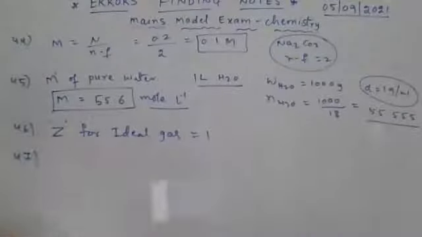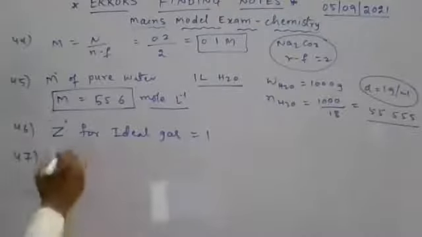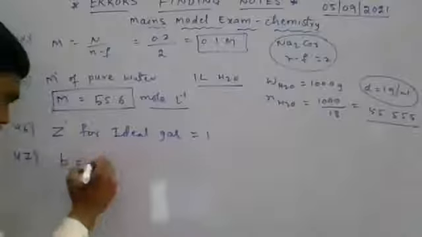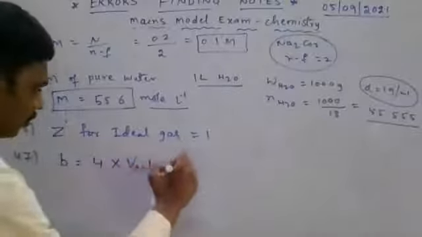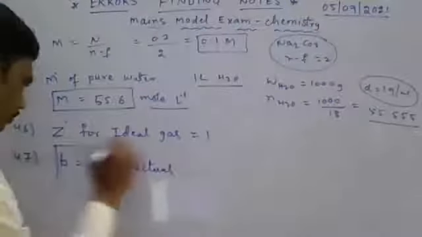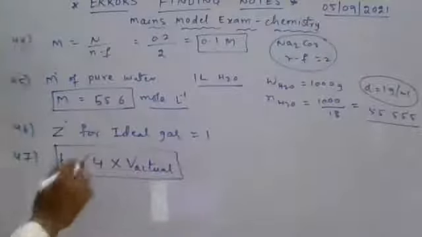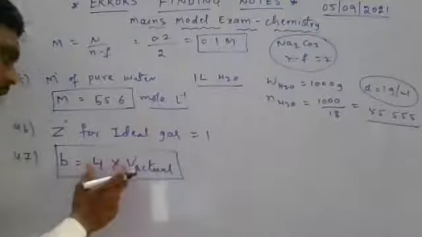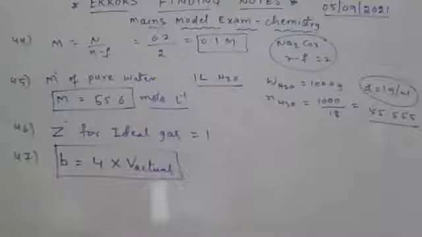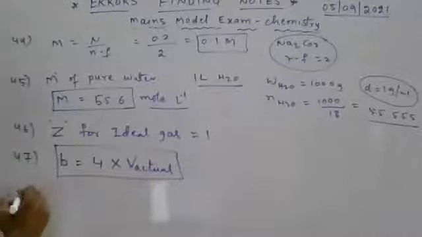Compressibility factor. 47. Excluded volume is how many times the actual volume? Here van der Waals constant b, that is 4 times the actual volume. Here this is the relation discussed in the volume correction. b is equal to 4 times the actual volume of molecules.